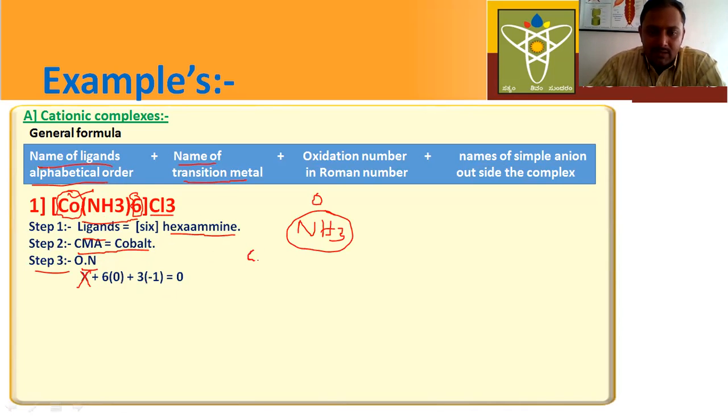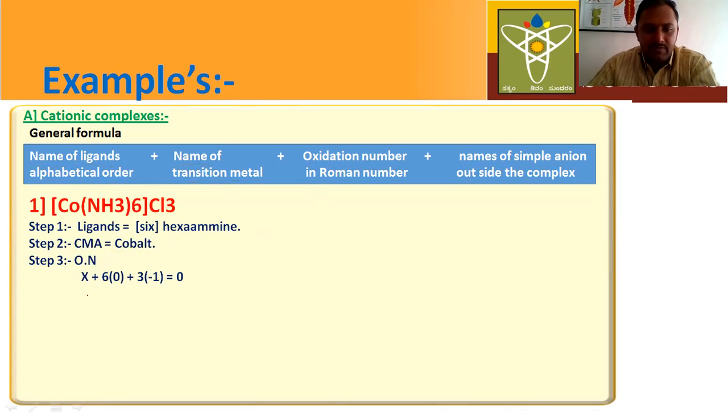Then, what is the oxidation number of each chlorine? -1. So x plus 6 times 0, minus 3 equals 0. Now you just simplify this one. Finally you will get plus 3.